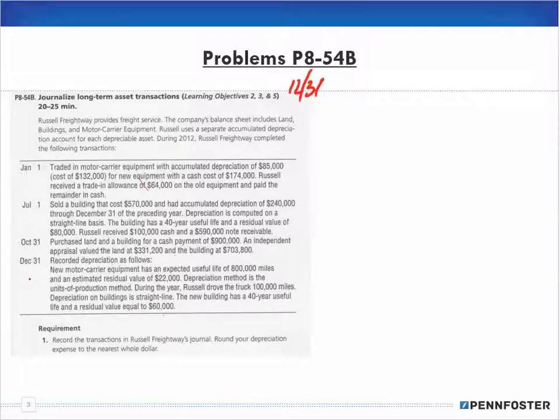So the motor carrier equipment, the truck, is separate from the building in and of itself. Remember, land is not depreciated. And so we're using units of production for the motor carrier equipment, which has an expected useful life of 800,000.